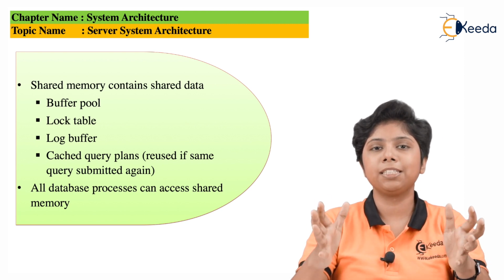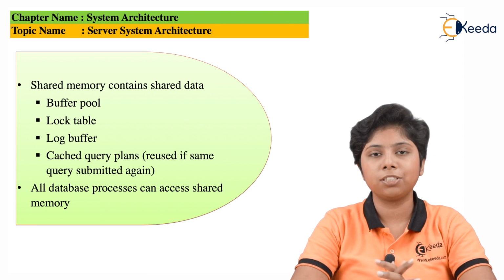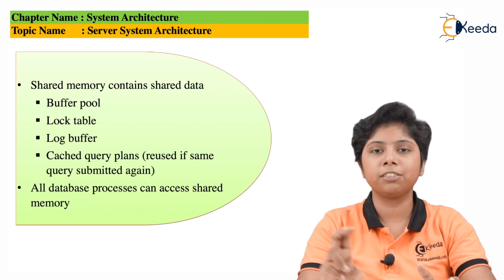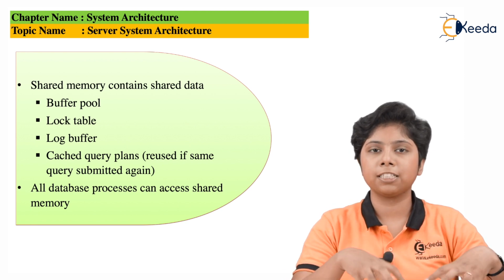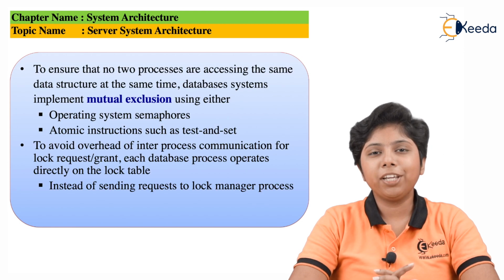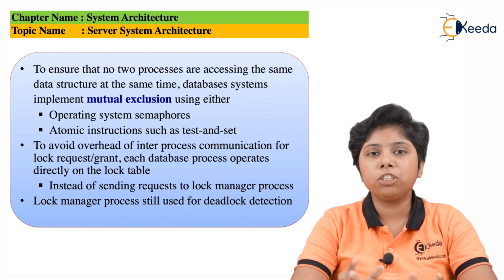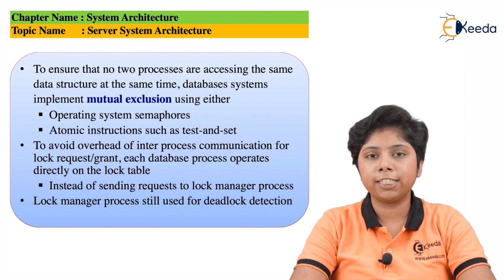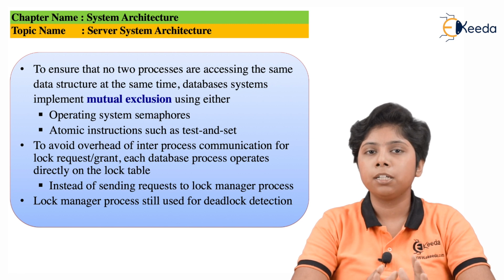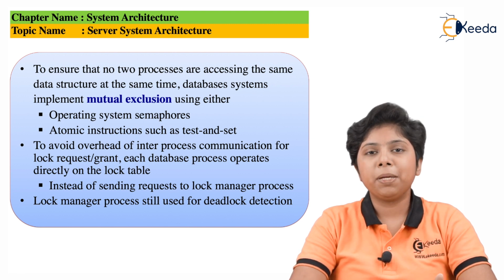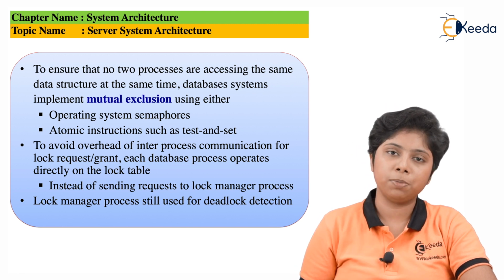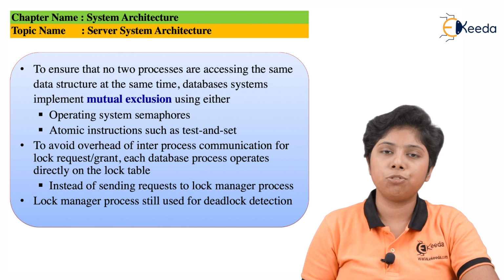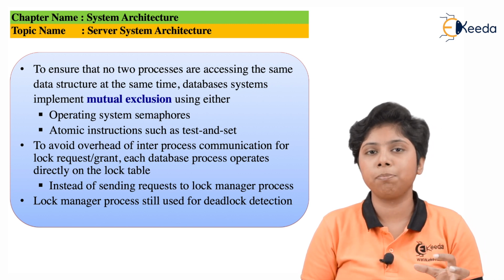Now this is the basic structure that we can see in a transaction server system. There are all the processes, there is a shared memory, and the database writer process and the log writer process can access the actual databases. Now that we know every process belongs to a different situation, to provide mutual exclusion we must handle the situation of deadlock. Because there can be a situation where one process is waiting for another process to be served, a deadlock situation can arise in a transaction server.